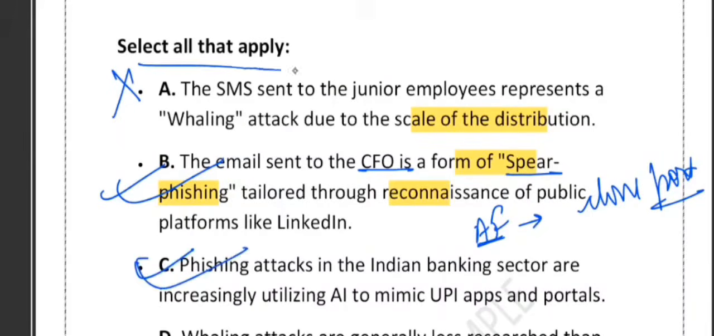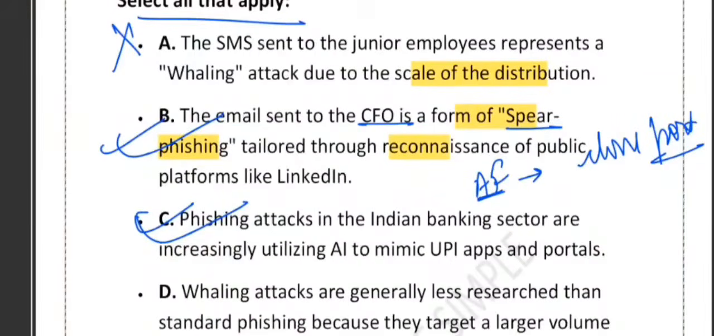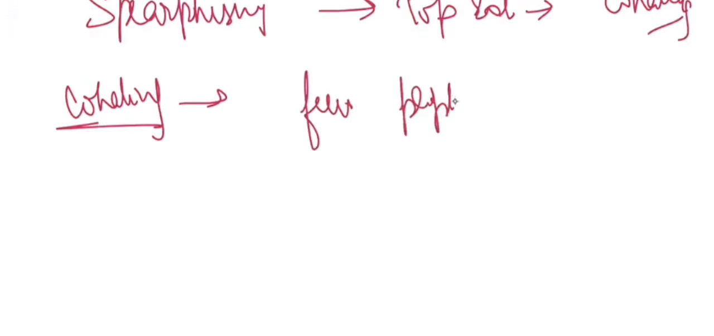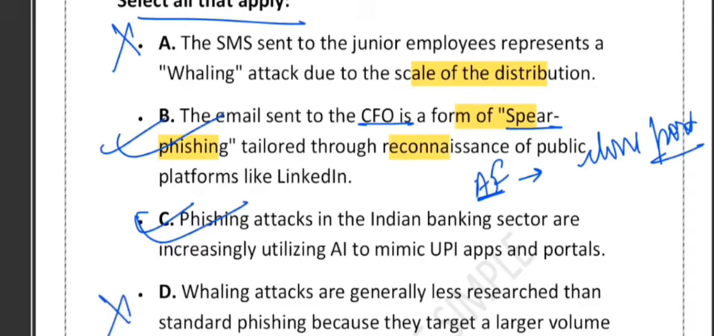So in this question, more than one option can be correct. That's why they have mentioned select all that apply. What about D? D says that whaling attacks are generally less researched than standard phishing because they target a larger volume of people. Actually, this statement is exactly the opposite of reality. Whaling targets fewer people and requires deep research. Whaling uses the job role, public posts, emails and behavior patterns. So it is deep research, not less research. So option D is wrong.